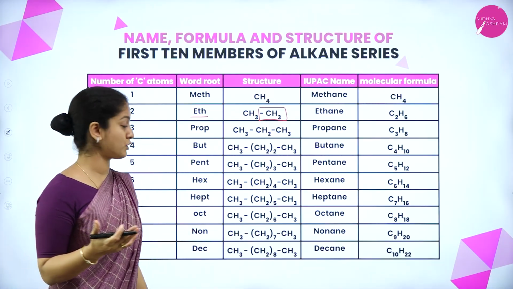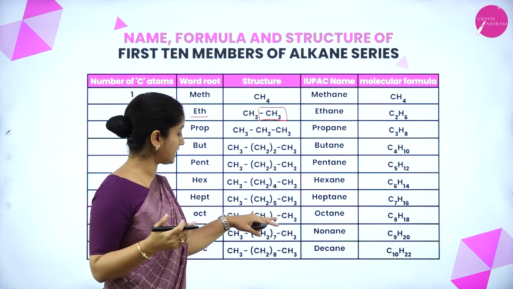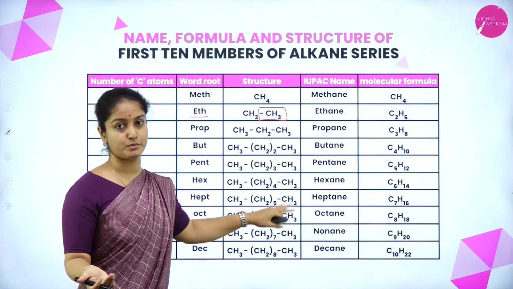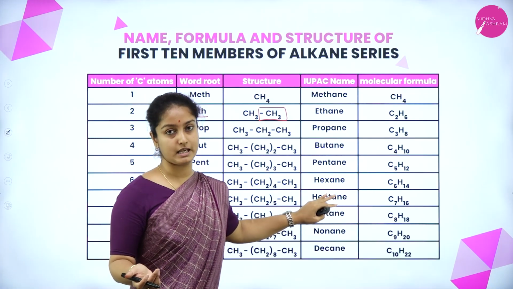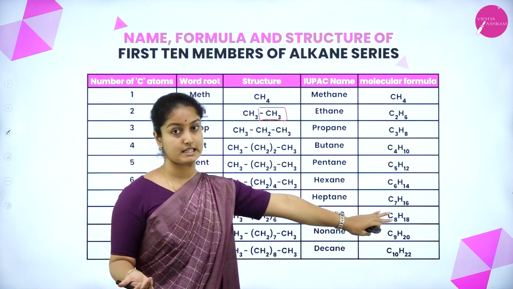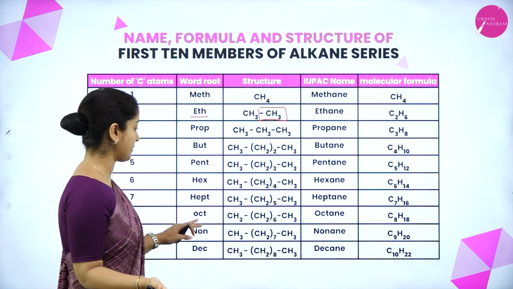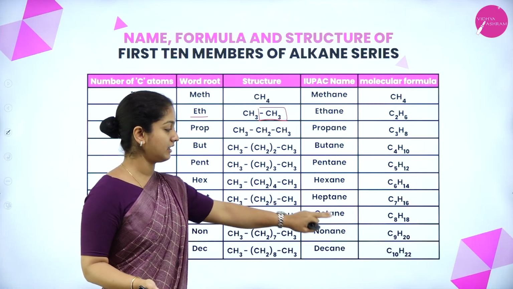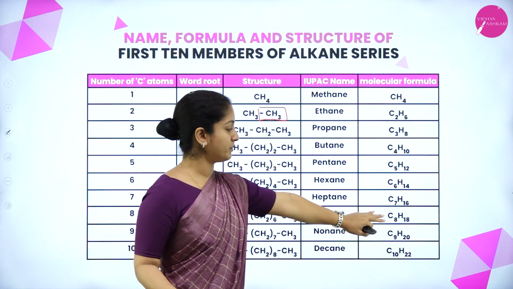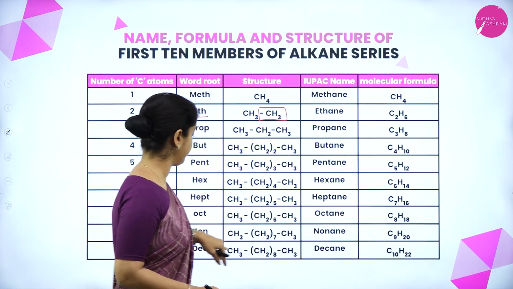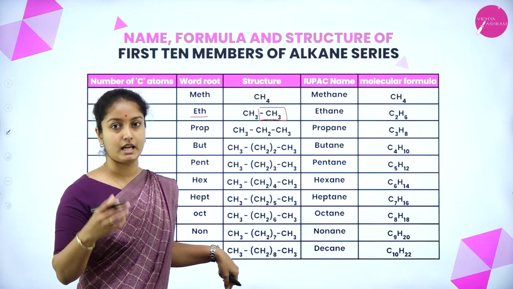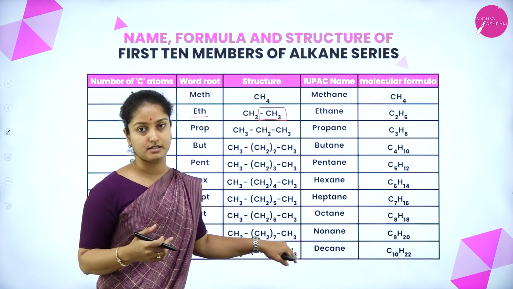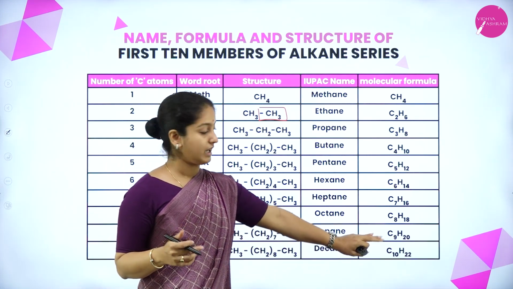So if a compound consists of 7 carbon atoms, then the structure goes like this: CH3, CH2 5 times and CH3. Totally it makes up to 7 carbon atoms, and the name is heptane and the formula is C7H16. If a compound consists of 8 carbon atoms, the structure is like this: CH3, CH2 6 times and CH3, the name is octane and the formula is C8H18. If a compound consists of 9 carbon atoms, the root word should be used as non, CH3, CH2 7 times and CH3 is the structure and the name is nonane and the formula is C9H20.